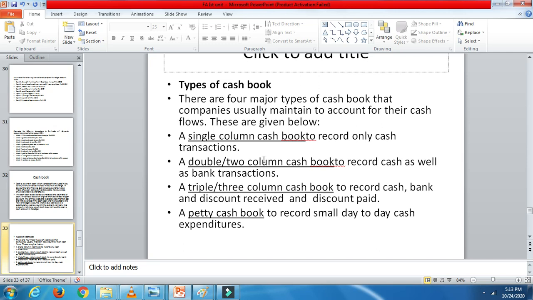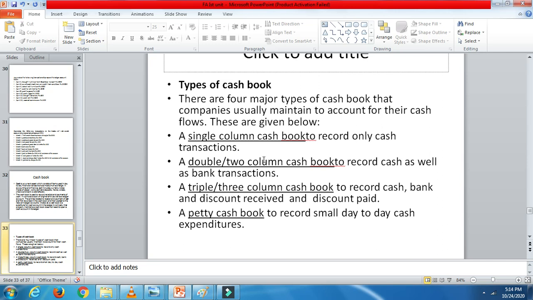So this is nothing but a single column cash book. Only cash transactions we are going to record, whereas a double column cash book records cash as well as bank transactions. Double column cash book means over here it will be double. You are going to write down all the cash transactions in the cash account, all the bank related transactions in the bank account.